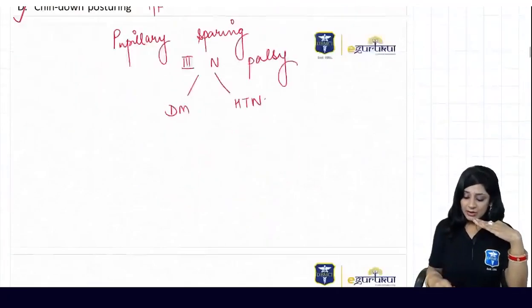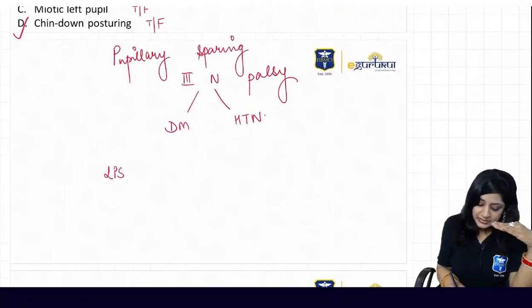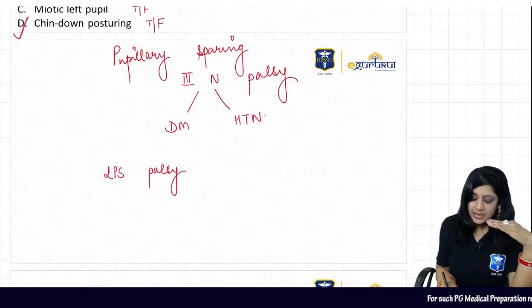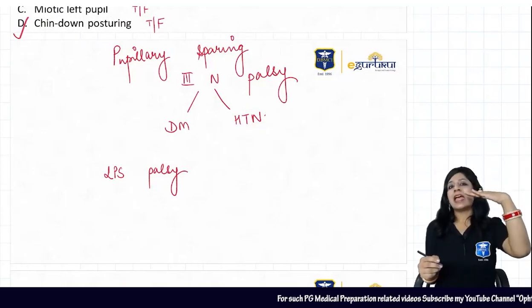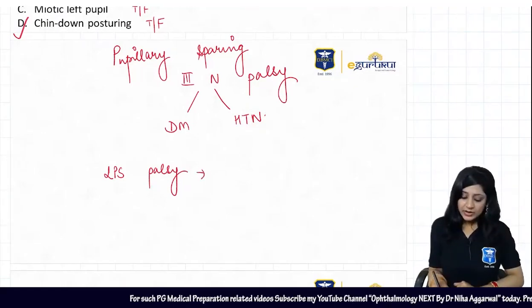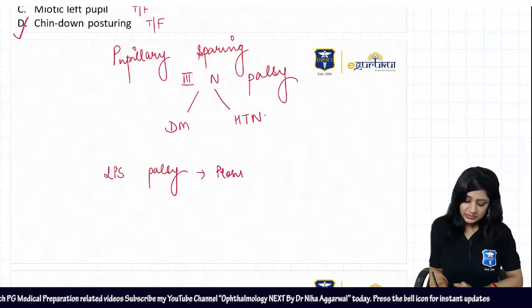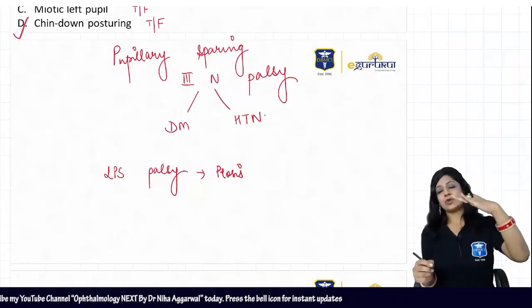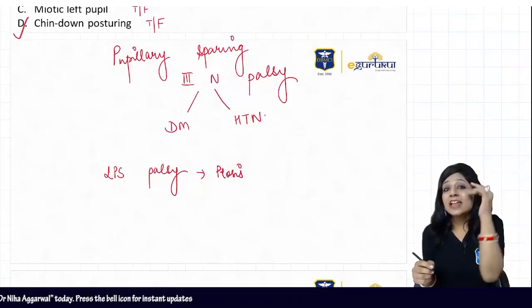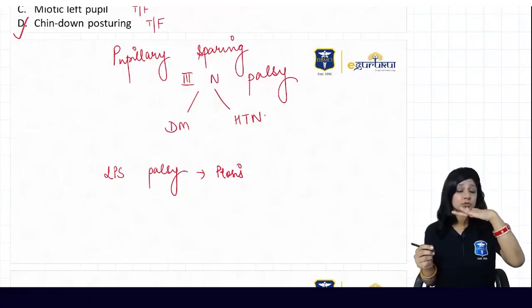If I have LPS palsy, that means we are going to get ptosis. LPS palsy leads to ptosis. Now once we have ptosis, will the person do chin down or chin up to see?